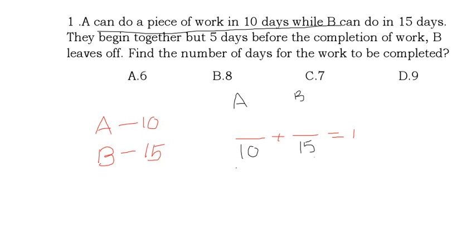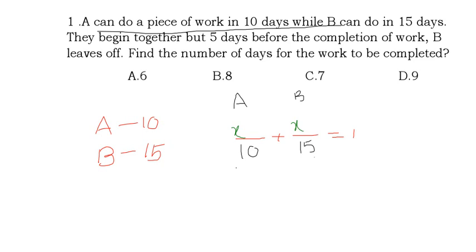They have worked together, but before the work was completed, B left off 5 days earlier. Do we know how many days they worked together? A and B have worked for some days, but we don't know how many. So I am assuming the work done together by A and B is X. Here X, here also X.